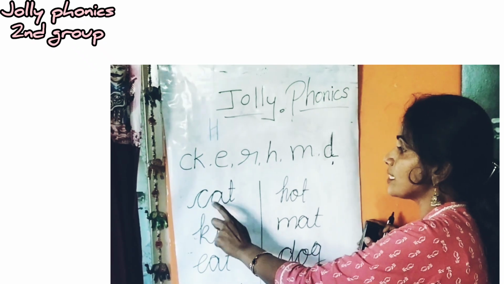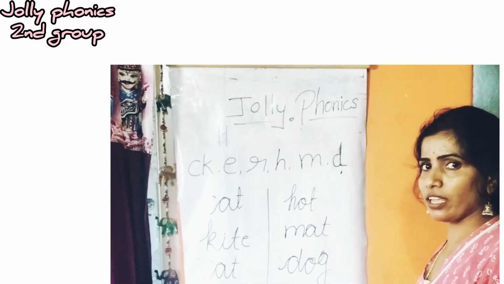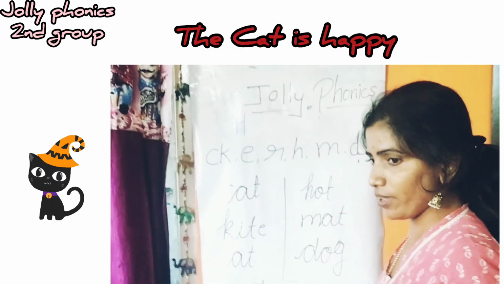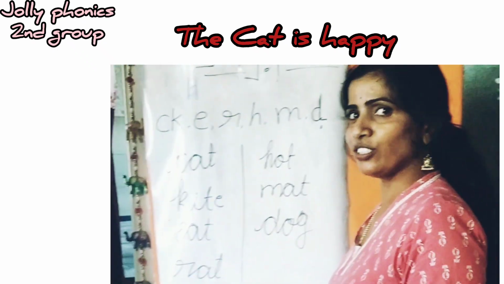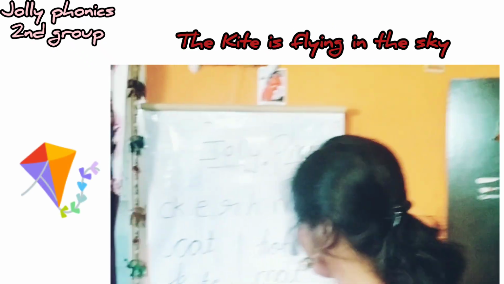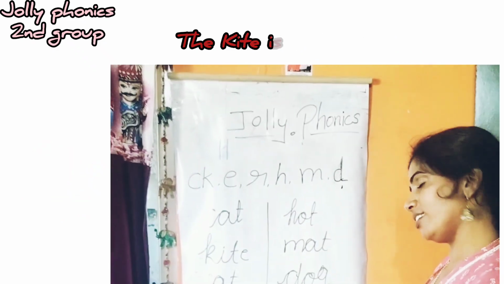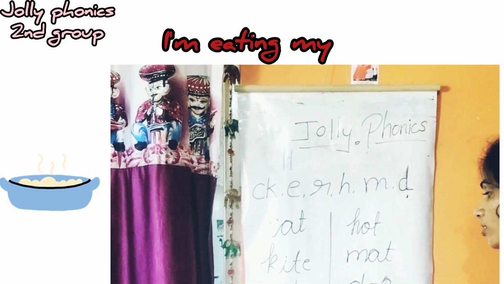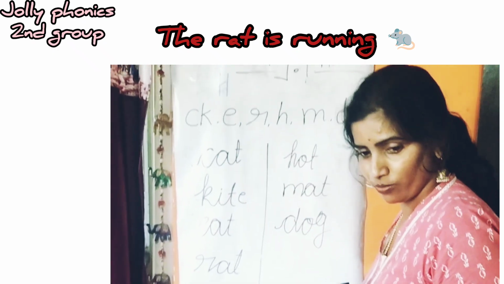Dog. You can make the sentence. Cat. One sentence. You sit. I'll ask you to. Cat is happy. Why? The cat's stomach is full, drinking milk. So because of that, cat is happy. Okay, kite. The kite is flying in the sky. Very good. Okay, eat. I am eating my food. Very good. Now you can say, the rat is running. The rat is running like you.